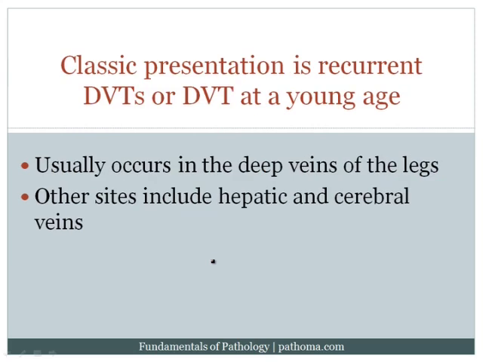When patients have a hypercoagulable state, they tend to present with recurrent DVTs or DVTs at a young age. So again, usually this occurs in the deep veins of the legs. Other sites where they could have recurrent thrombosis would include the hepatic veins and the cerebral vein. So these are some other sites to be aware of.